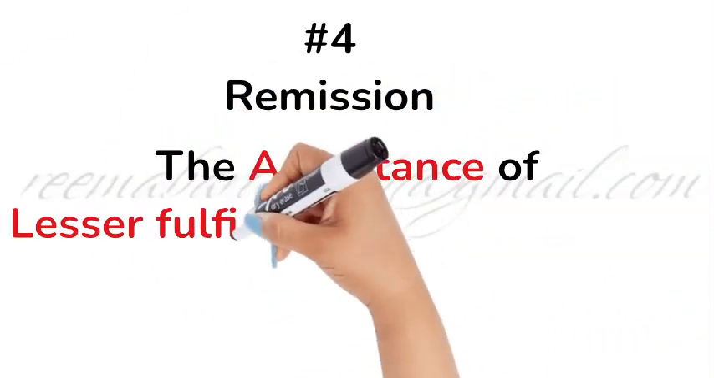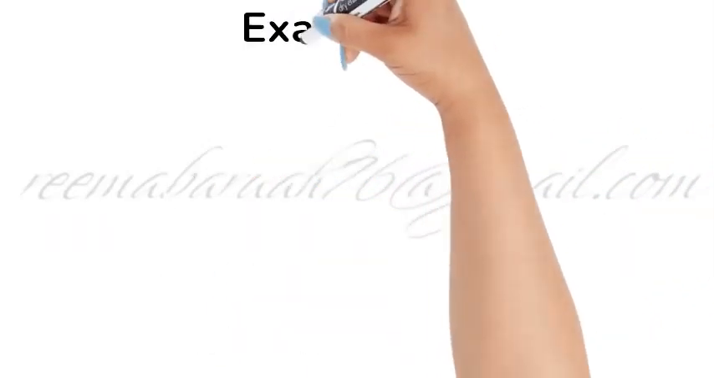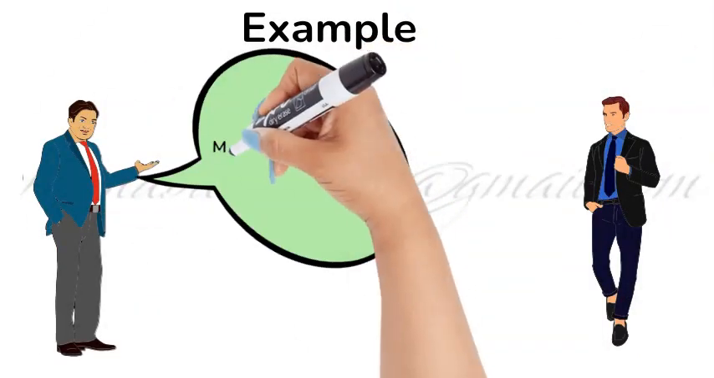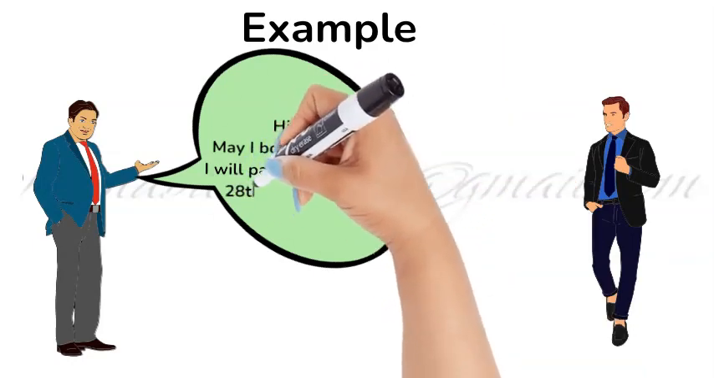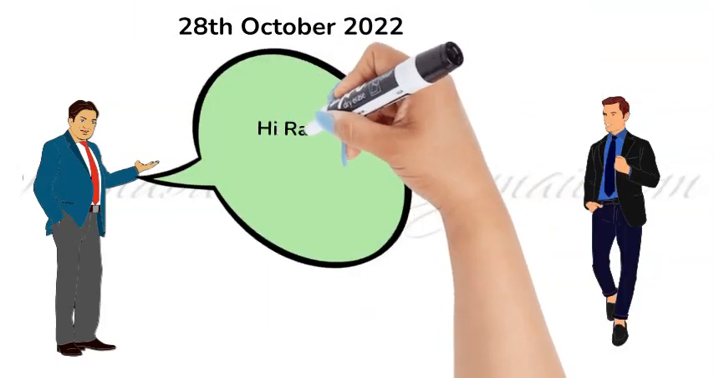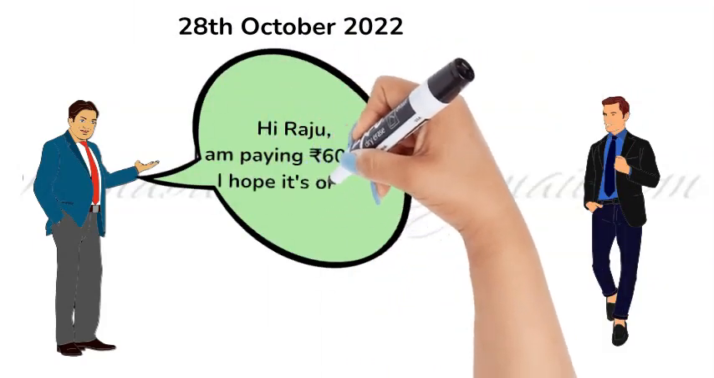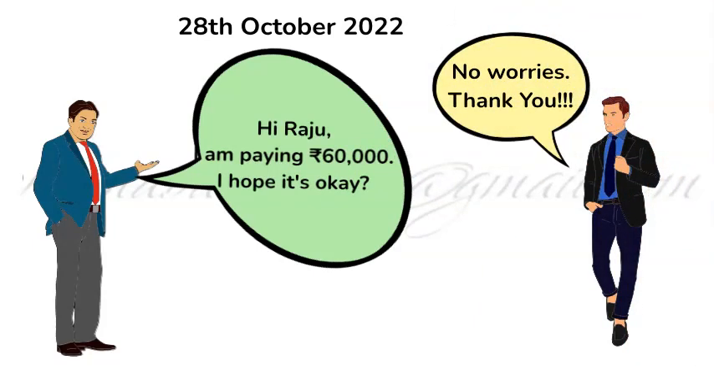Next point, remission. The term remission means the acceptance of lesser fulfillment of the promise made by the other party. Example, Babu borrowed rupees 80,000 from Raju and promised to pay the due amount on 28th October 2022. On the due date, Babu paid rupees 60,000 only to Raju and Raju accepted it in full satisfaction. In this case, Babu is discharged from his liability of rupees 20,000.